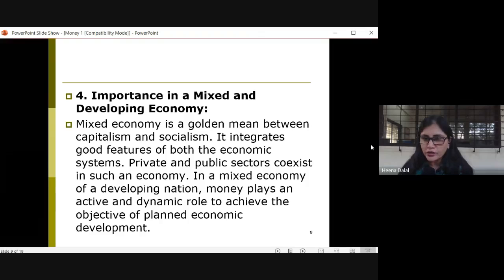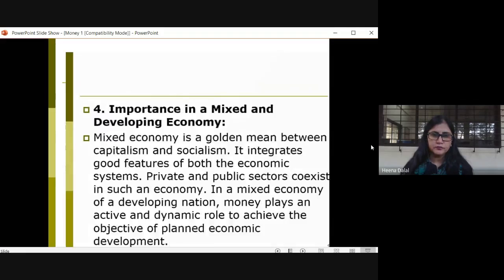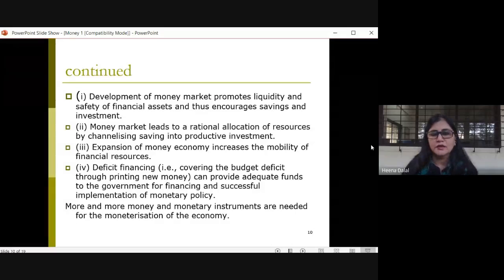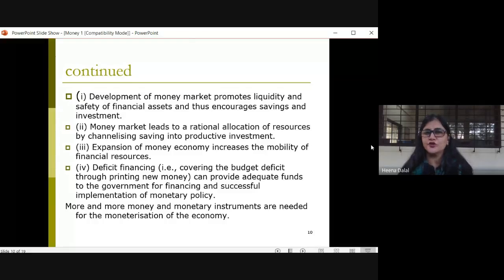So your private sector also exists and public sector also exists. Money plays a very, very important and dynamic role in a developing nation, right? And it also helps in achieving all the objectives of planned economic development, correct? Now we will see how money plays an important role and how it is beneficial in a mixed economy.